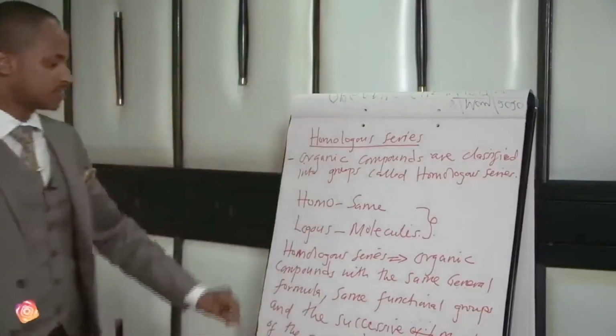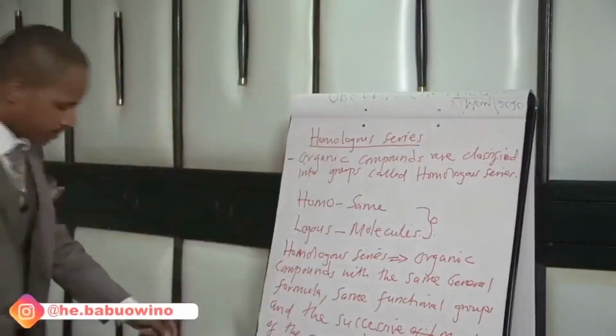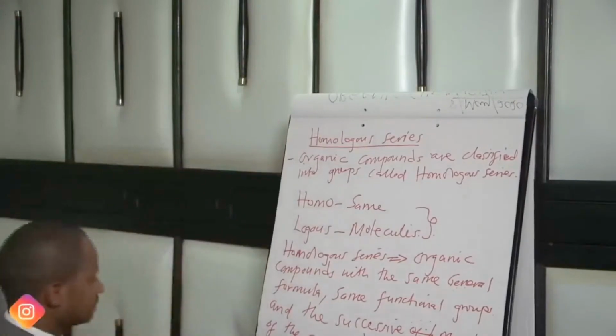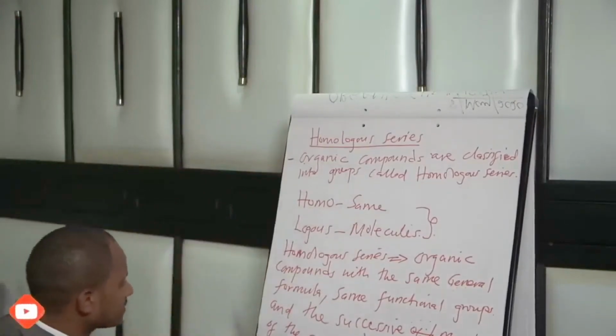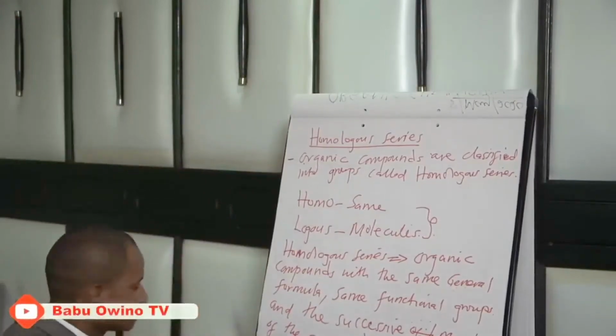This is homologous series. From here we have various types of homologous series.